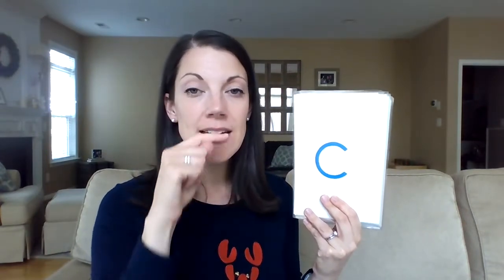Second sound, S. Letter G, sound g, g, g. Second sound, j, j, j. Letter O, sound ah, ah, ah. Second sound, O. Letter R, sound r. Letter K, sound k, k, k.